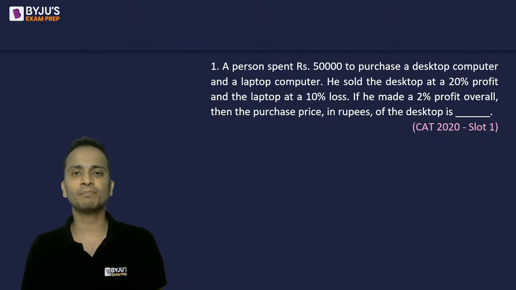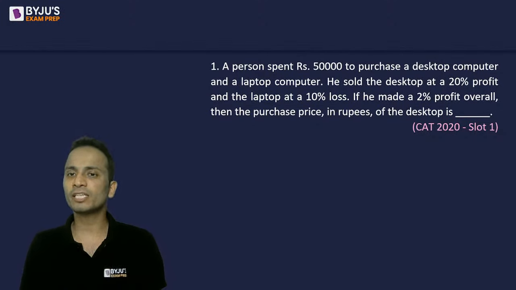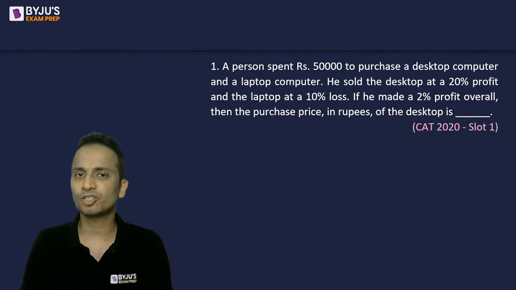The question says that a person spent rupees 50,000 to purchase a desktop computer and a laptop computer. He sold the desktop at 20% profit and laptop at 10% loss. He made an overall profit of 2%. Then we have to find out the purchase price of the desktop.